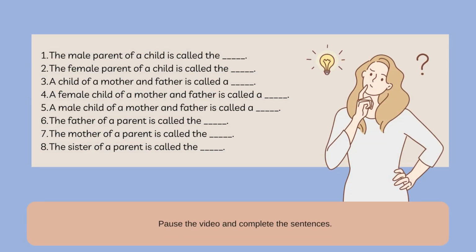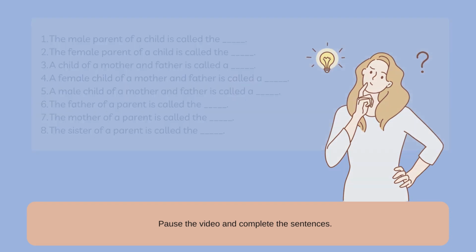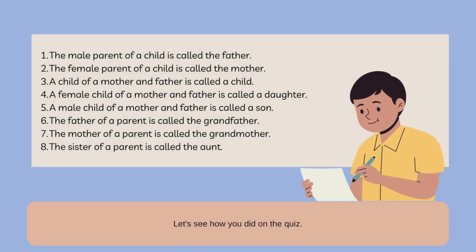Pause the video and complete the sentences. Let's see how you did on the quiz. The male parent of a child is called the father. The female parent of a child is called the mother. A child of a mother and father is called a child. A female child of a mother and father is called a daughter. A male child of a mother and father is called a son. The father of a parent is called the grandfather. The mother of a parent is called the grandmother. The sister of a parent is called the aunt.